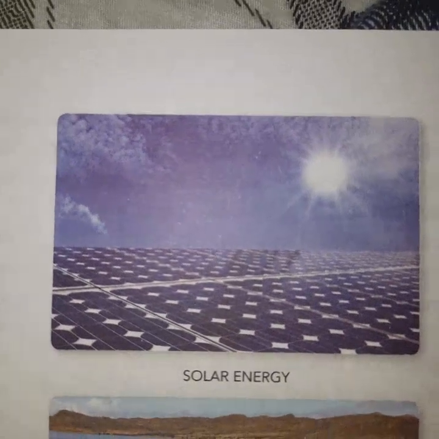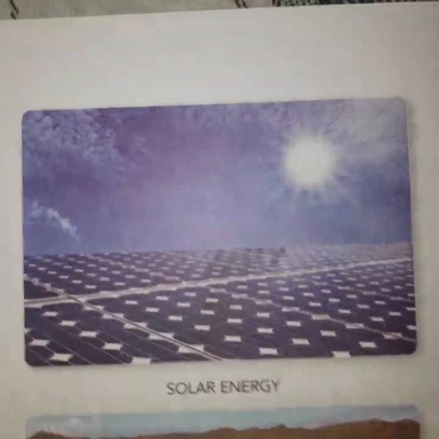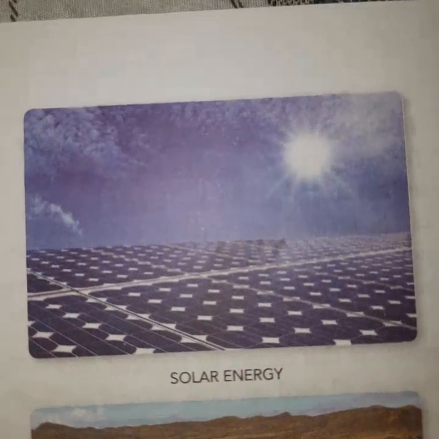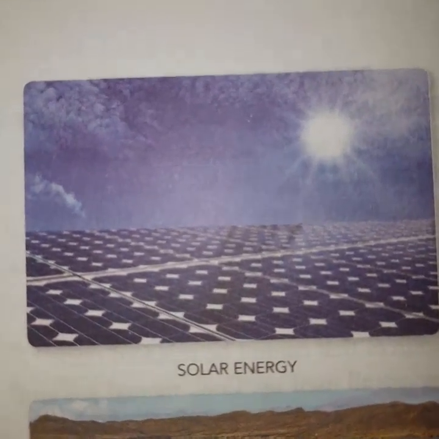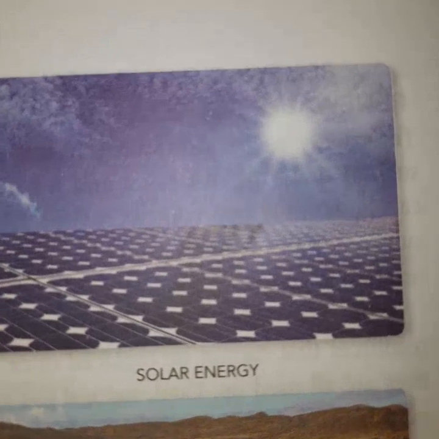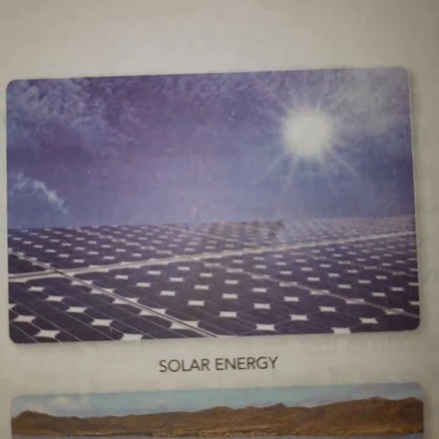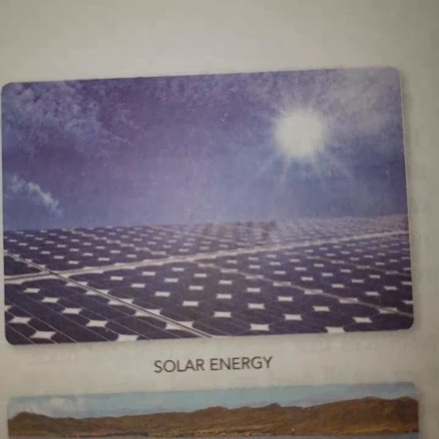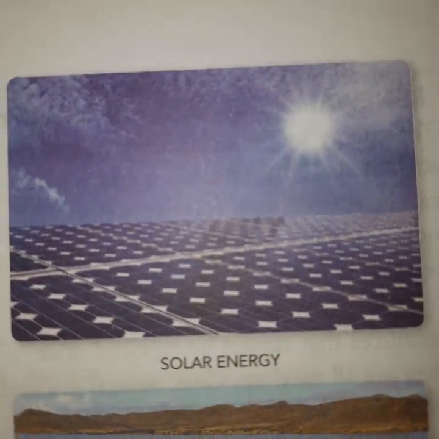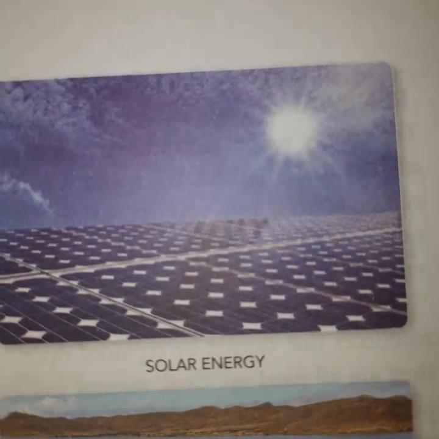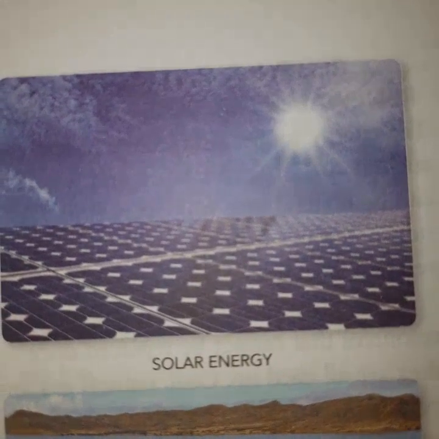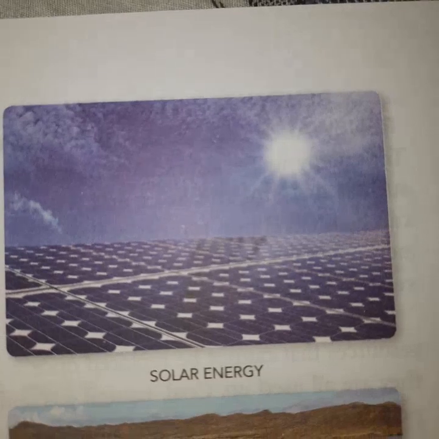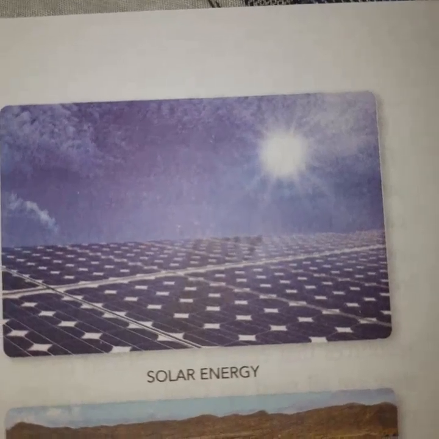There are a number of solar cells, which take in the solar energy and convert it into electrical energy. This is the solar power station, by which electricity is created. So solar energy is the first source of energy.